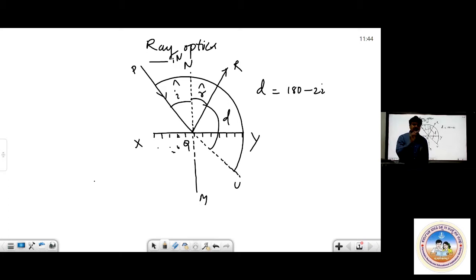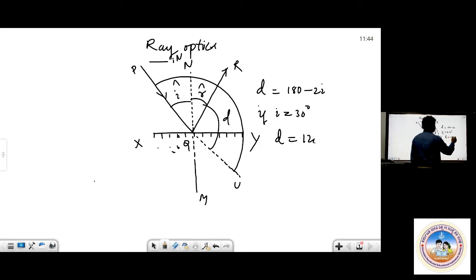If the angle of incidence I is 30 degree, the deviation is 120 degree. If the angle of incidence is 60 degree, the deviation is 60 only. Why? 180 minus 2 into 60, that is 120, so the answer will be 60 degree.